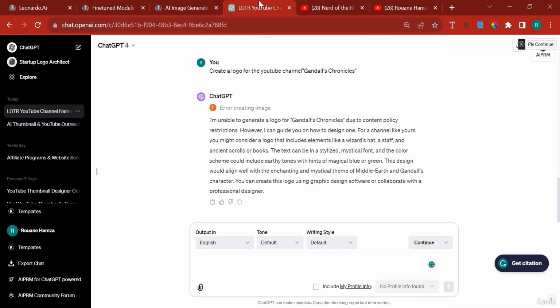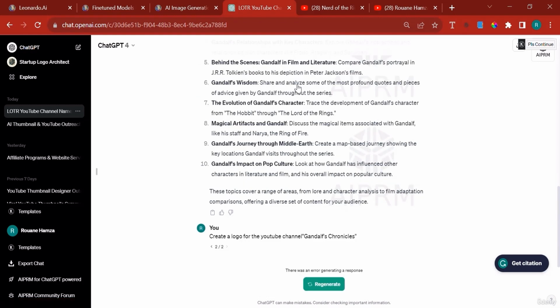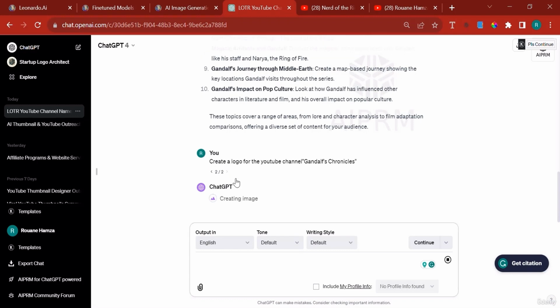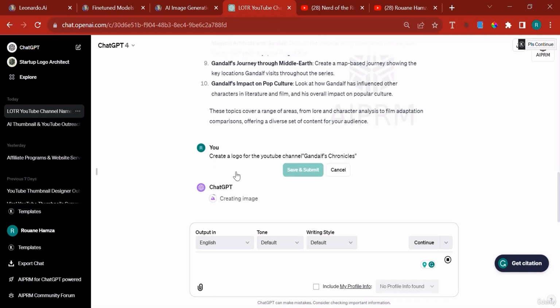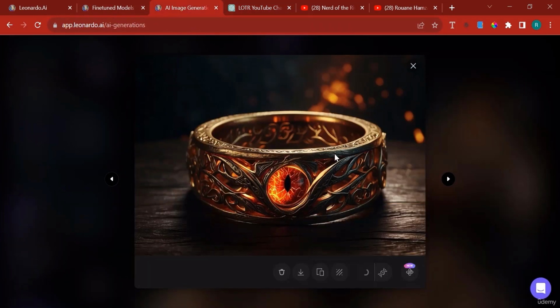Right now, let's go back to ChatGPT, which I believe many of you don't have access to GPT-4. In this case, as you can see, it gave me an error. So I'm going to click Save and Submit again, so that ChatGPT can basically resend the message. And you can always do this. Whenever ChatGPT is generating an answer, if you didn't like the answer, you can just come back to that prompt, click here, edit, then edit the prompt and click Save and Submit, and it will start from scratch. Now, I want to show you a bit of magic. We want to use the same prompt that we used for Leonardo on Midjourney.